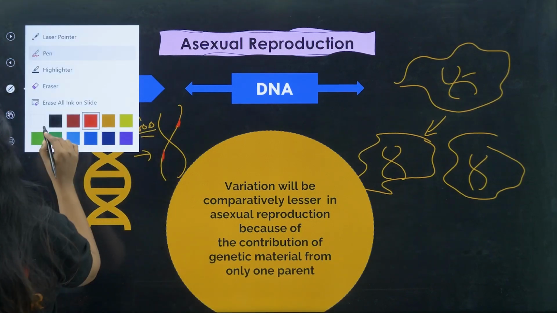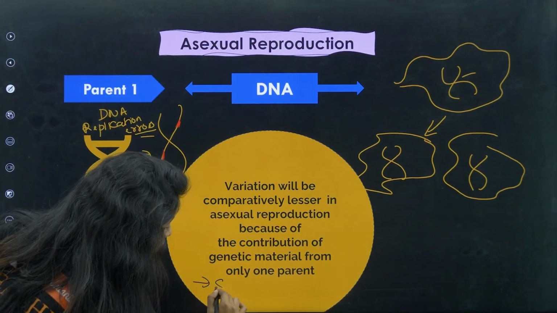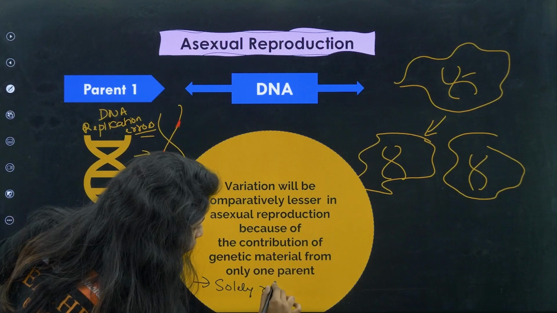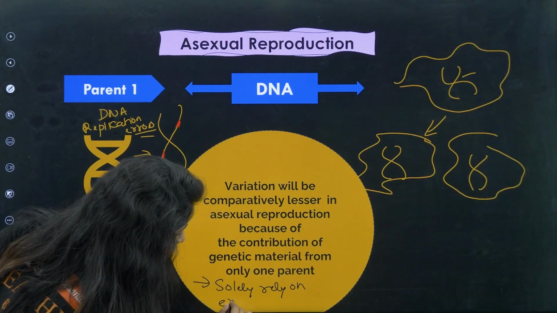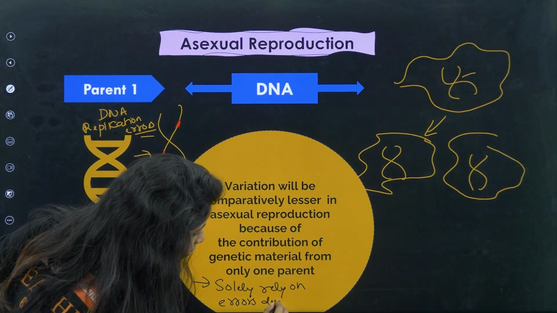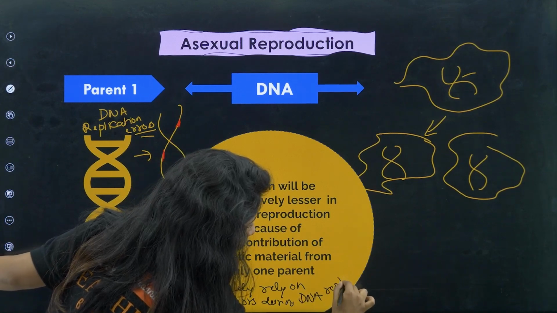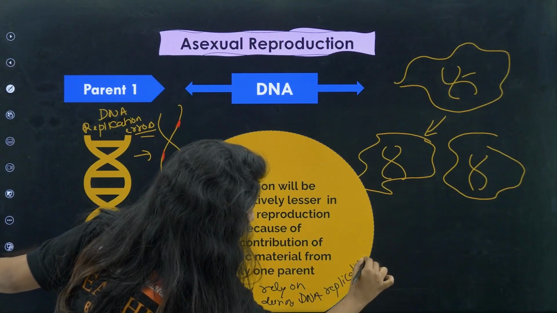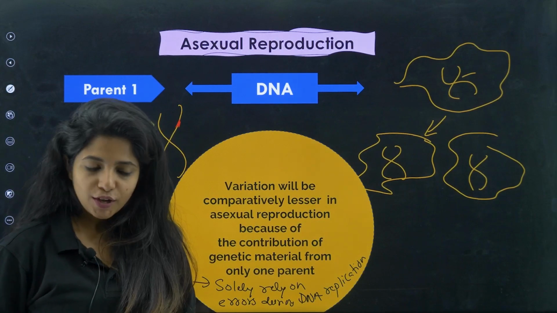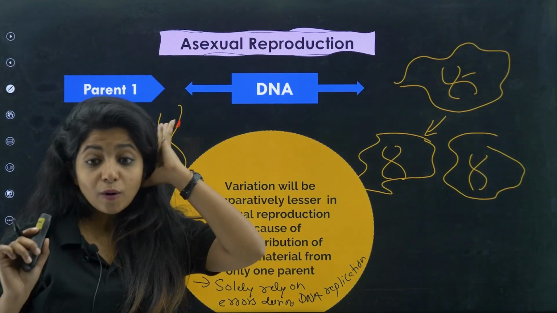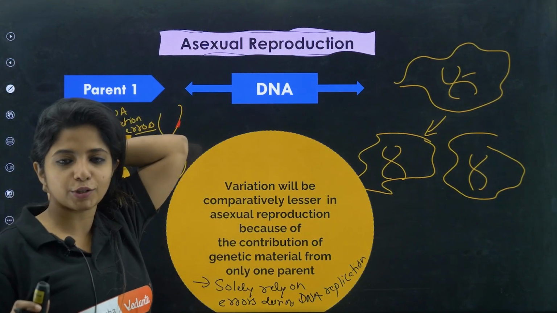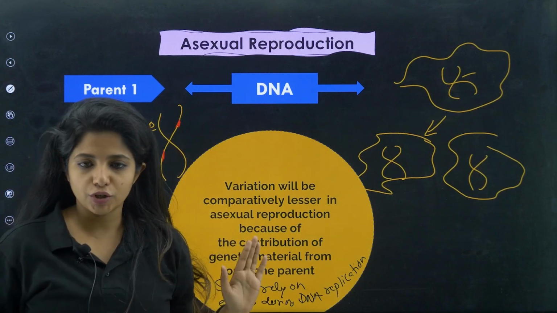So variations solely rely on errors during DNA replication. Cool. So now I hope you know how to answer the question, that is why sexual reproduction will give out more variations.